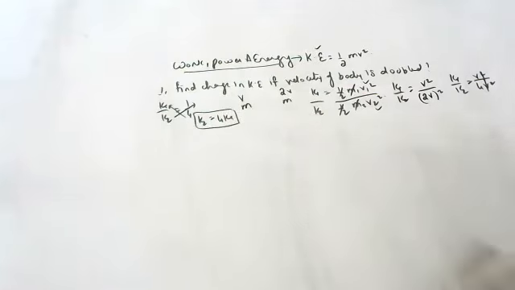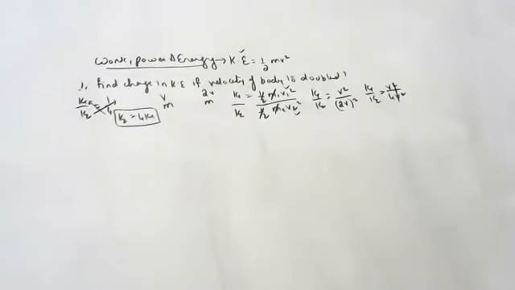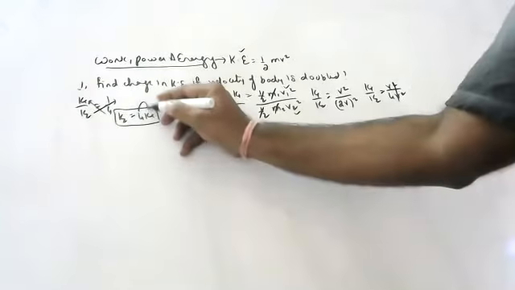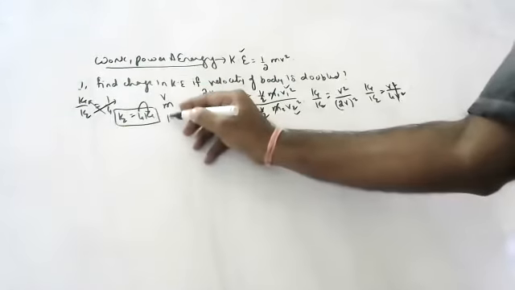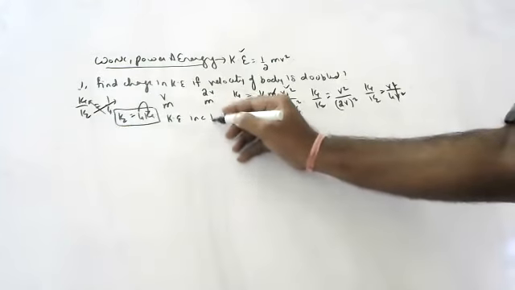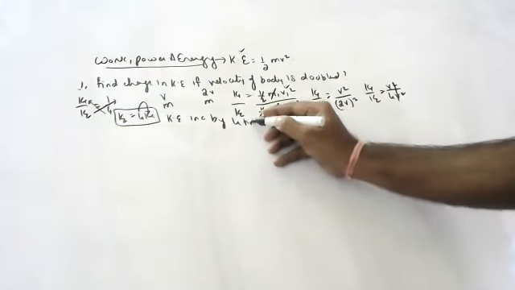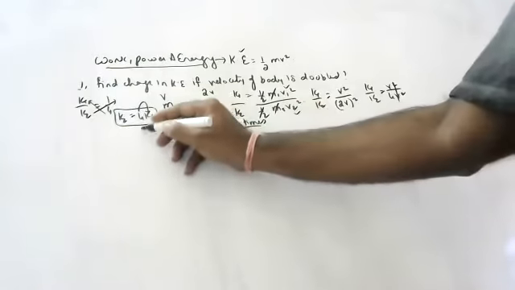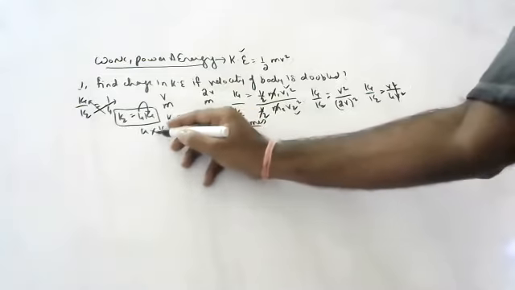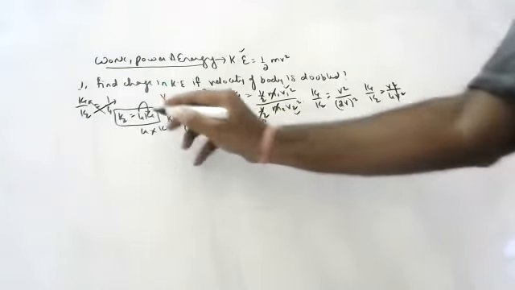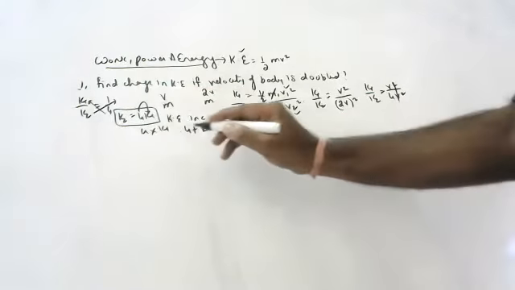So what is happening to kinetic energy? Can anyone tell me the statement? Kinetic energy increases by 4 times. Kinetic energy increases 4 times, where times means into, and more means plus. Kinetic energy becomes 4 times the original.